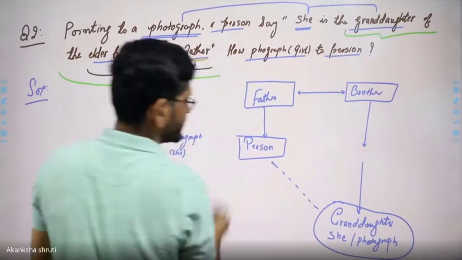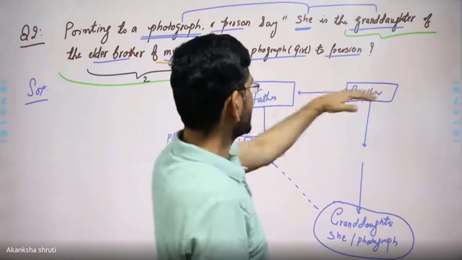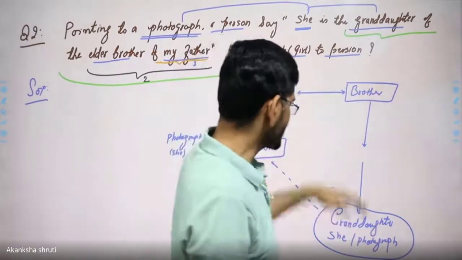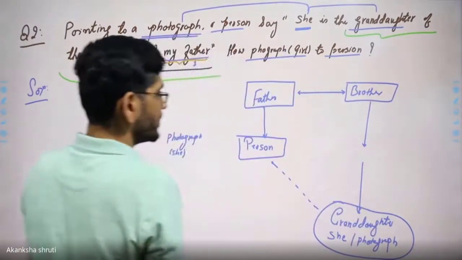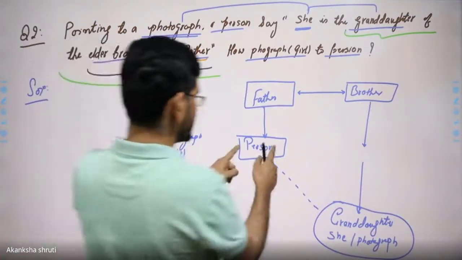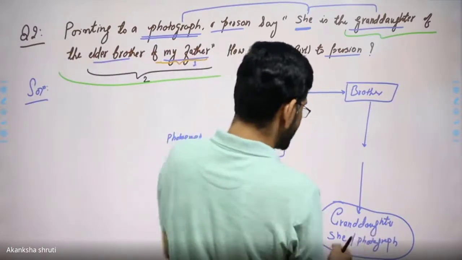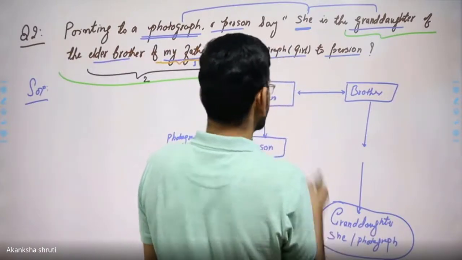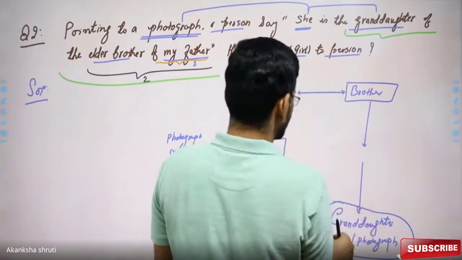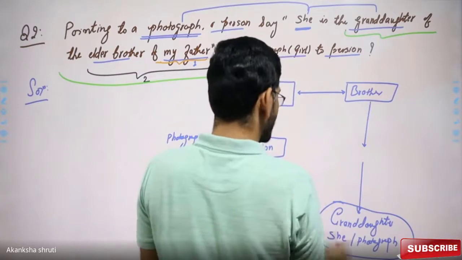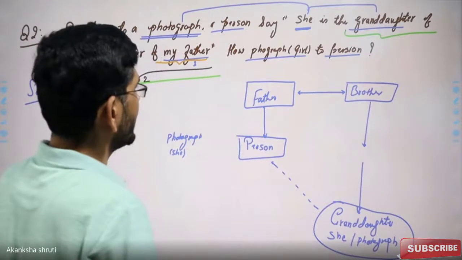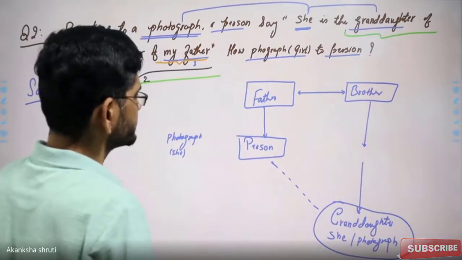How is this? Here we are getting that the father and brother are one generation above and this granddaughter is one step below. It means for this person, this granddaughter is the niece, and for this granddaughter, this person will act as the uncle.